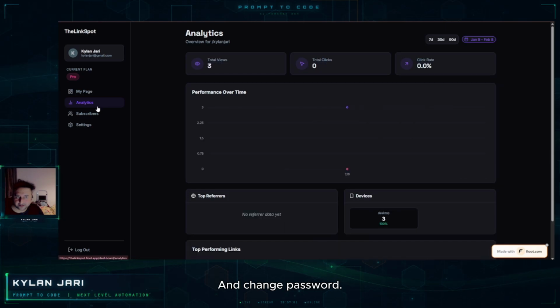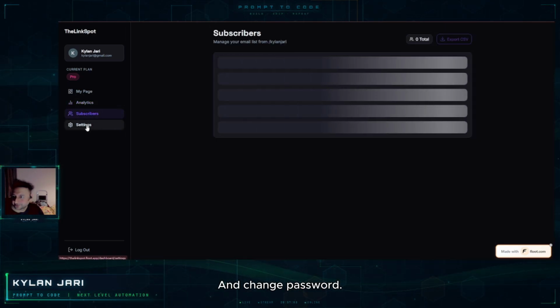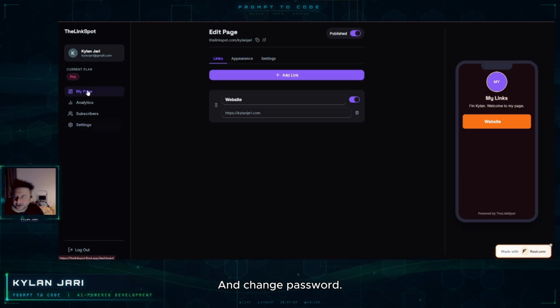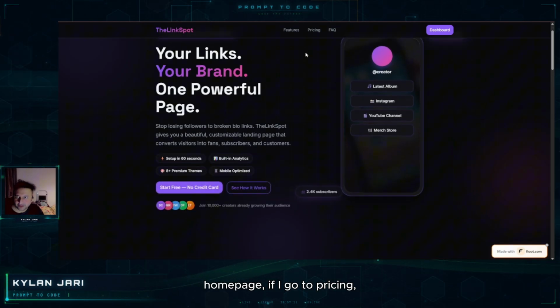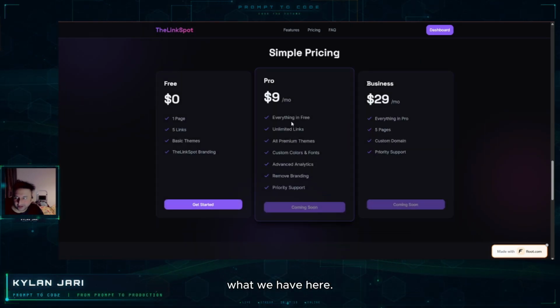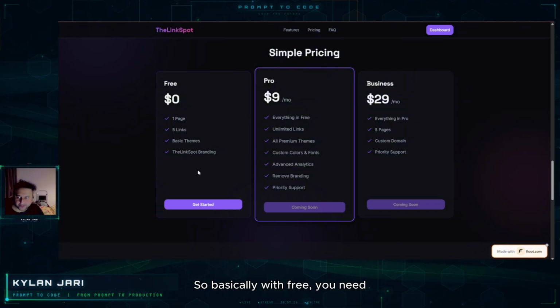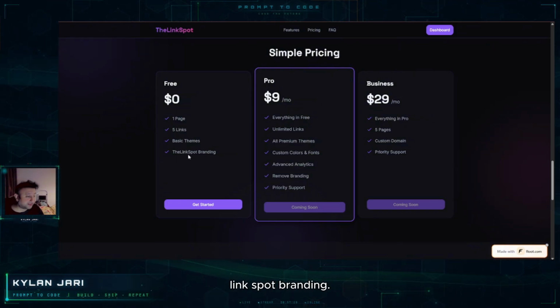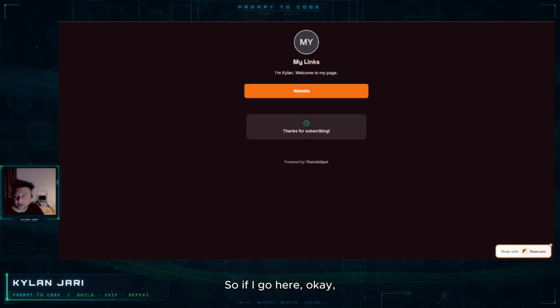And change password. If I go back to the home page and go to pricing, with free it's going to be the LinkSpot branding.